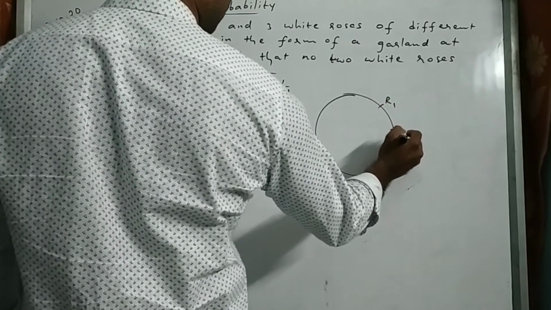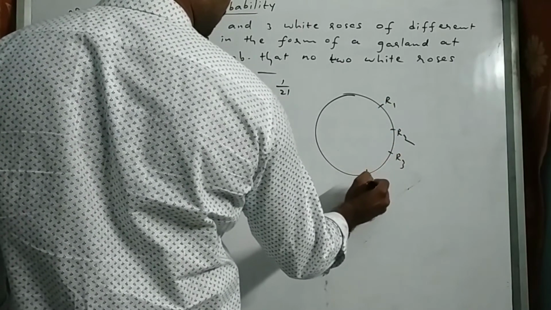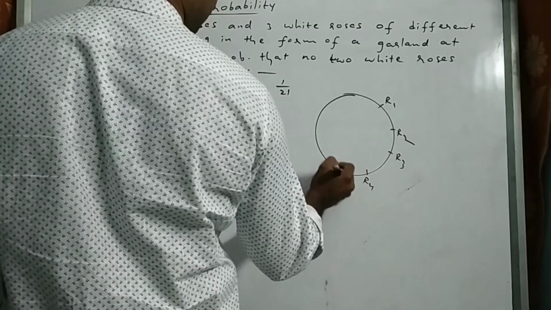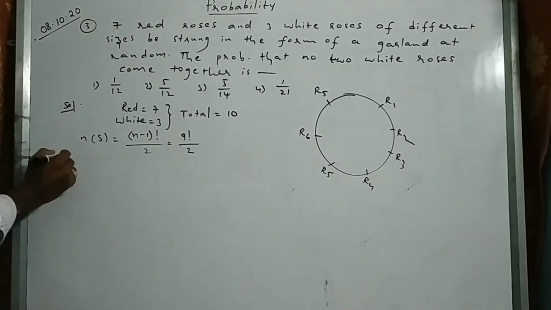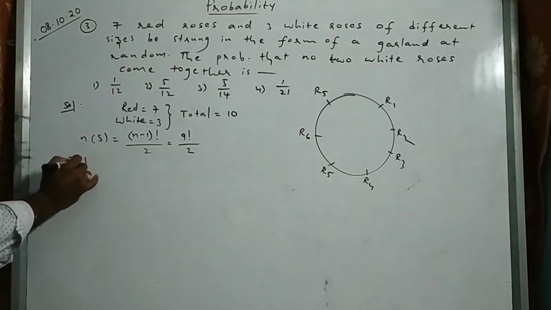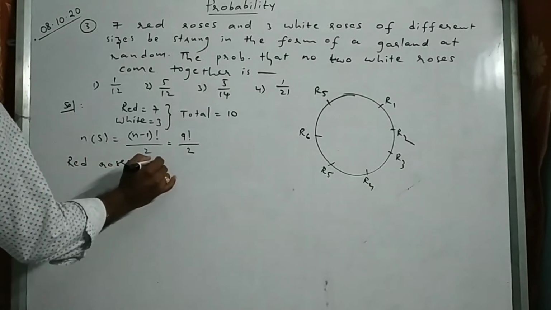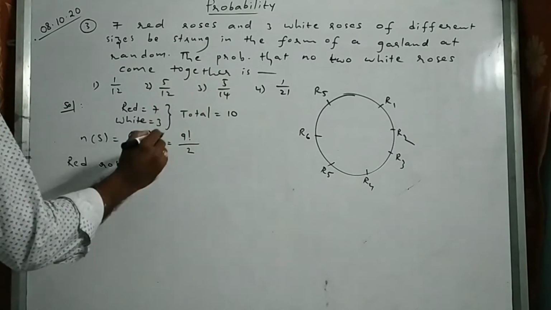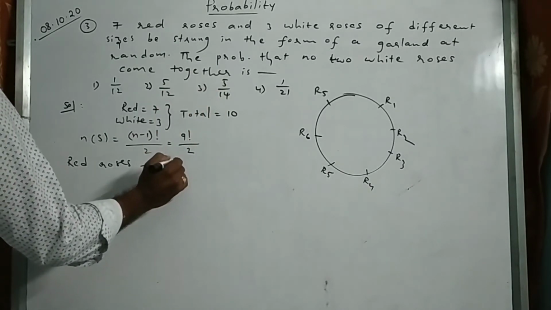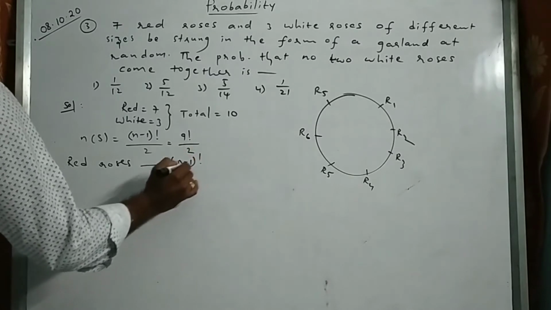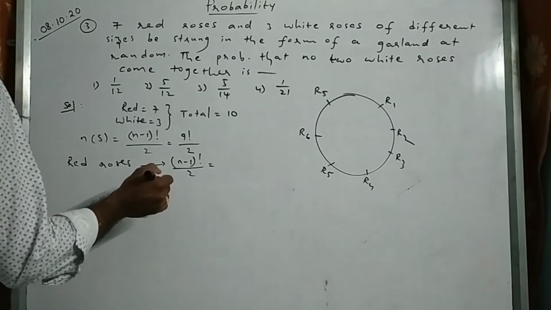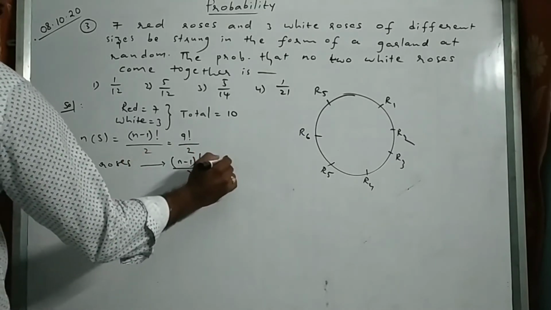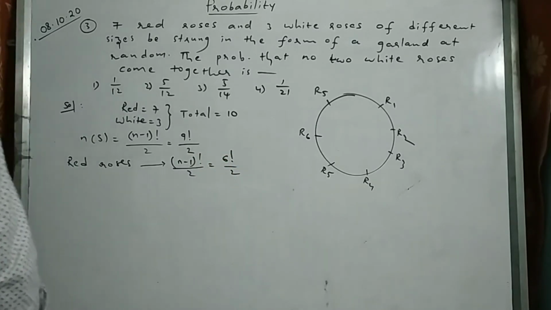R1, R2, R3, R4, R5, R6, R7. First arrange all the red roses. All the red roses can be arranged around a circle in n minus 1 factorial by 2 ways. This is the same because it is in the form of a garland. So 7 minus 1 factorial by 2 means 6 factorial by 2.